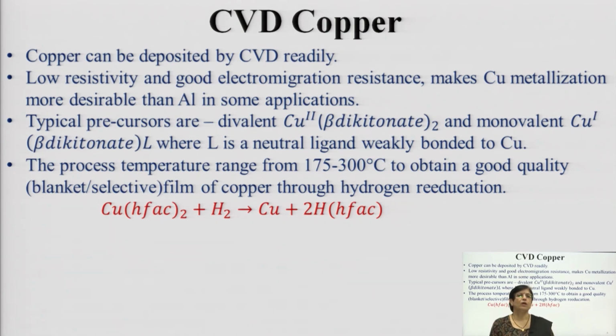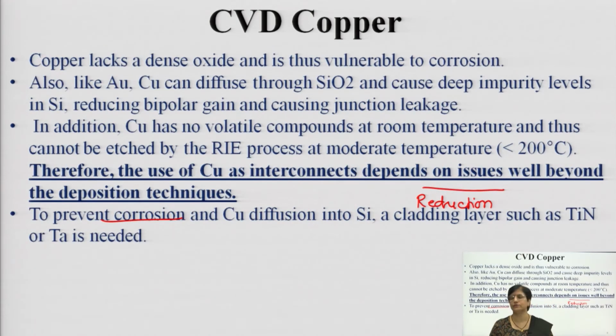The process temperature where you are depositing copper ranges from 175 to 300 degree centigrade, and to obtain a good quality blanket film, you need to have copper deposited using the hydrogen reduction process. In this process, you have copper as the source in the form of Cu(HFAC)2, it will get reduced and you will get deposited copper onto the surface.